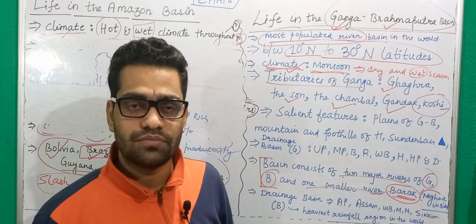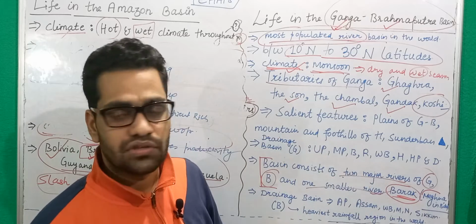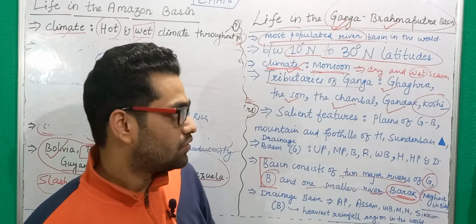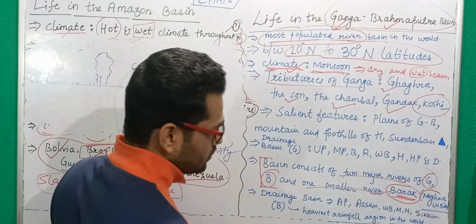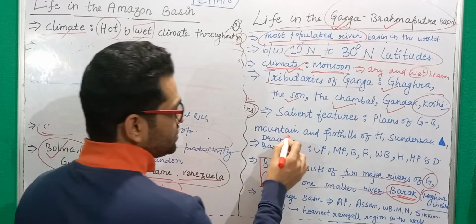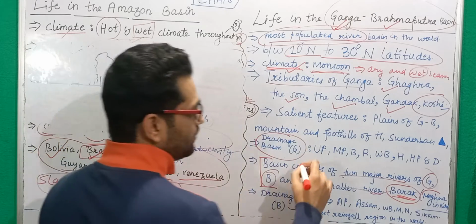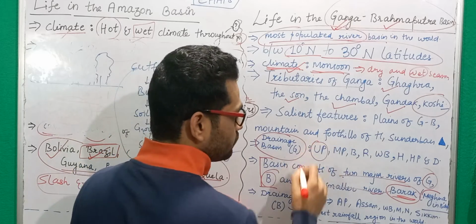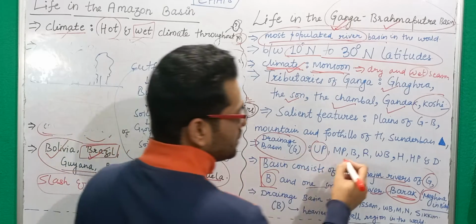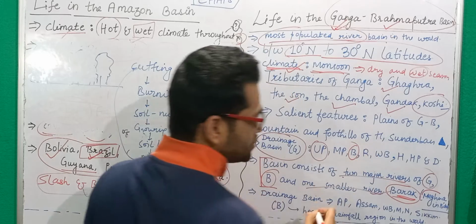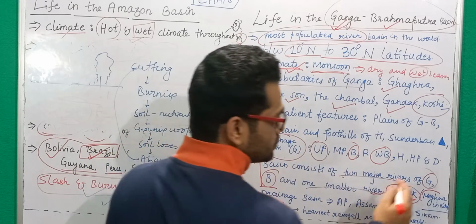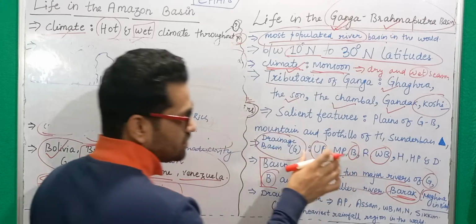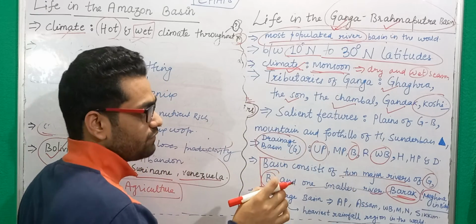Then you have also some more rivers. For example, you have Damodar river, okay, that are also tributaries of Ganga. Now, when we talk about drainage basin of Ganga, we have states like UP through which Ganga actually flows. Then you have Bihar through which Ganga flows. Then you have West Bengal through which Ganga flows. Okay, so these are the states through which Ganga flows.